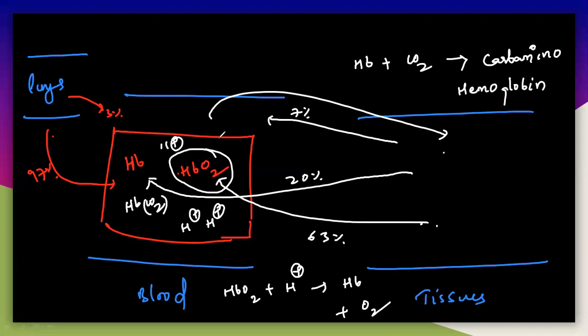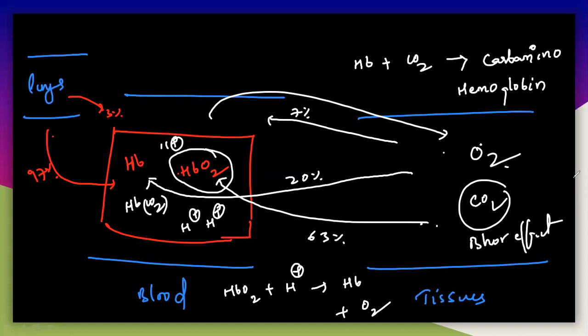So that is why the CO2 first goes there and disturbs it, and you will get the free hemoglobin and the free oxygen will move towards these particular tissues here. So that is the CO2 here. The effect of CO2 is very, very important here. Because of the CO2, oxygen comes from the RBC to tissues. So that process is called the Bohr effect. The effect which is called the Bohr effect here.